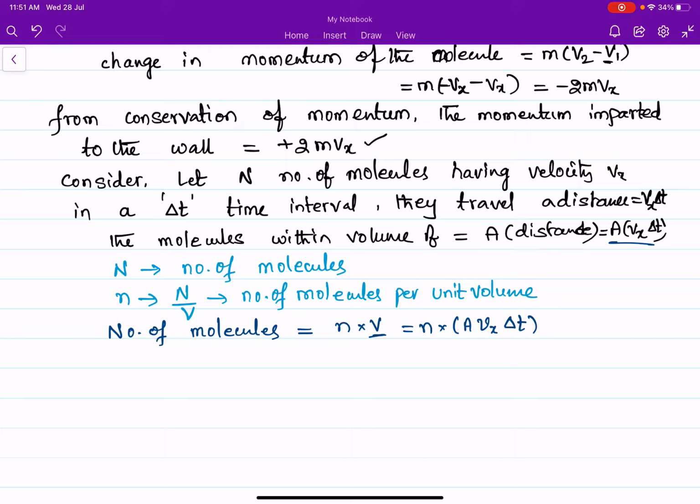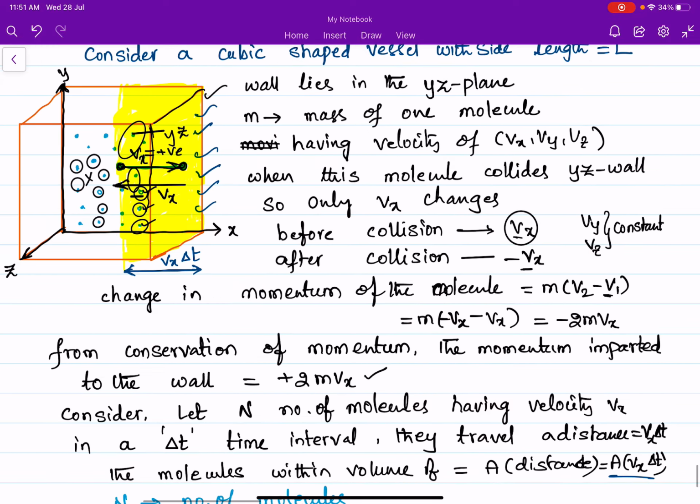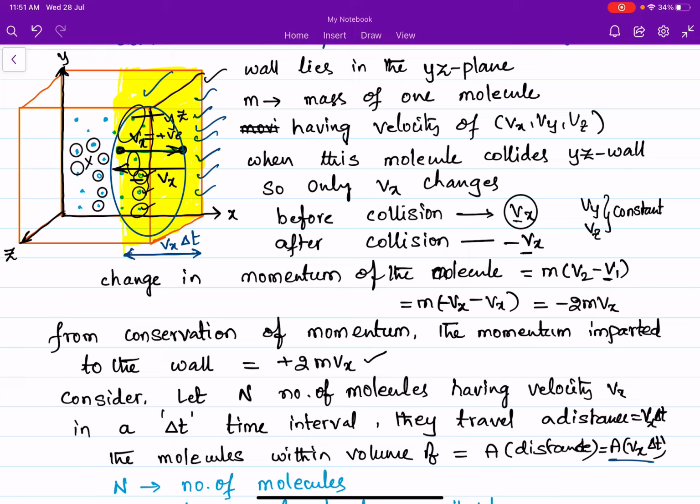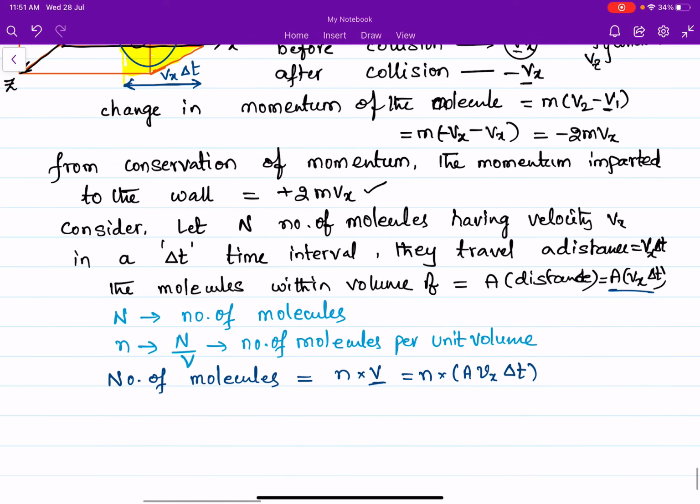So these many molecules are there within the volume A Vx delta t. Those molecules only can go and collide with the wall of the vessel. That means only these many molecules have a probability to collide with this side of the wall. But not sure all of them move towards right.